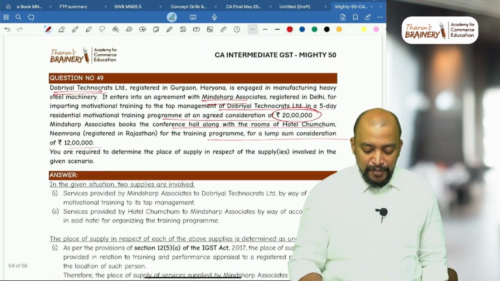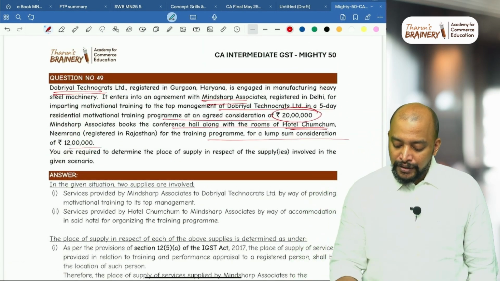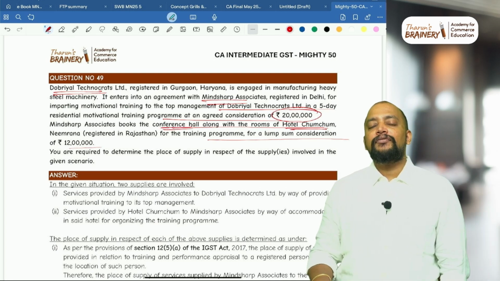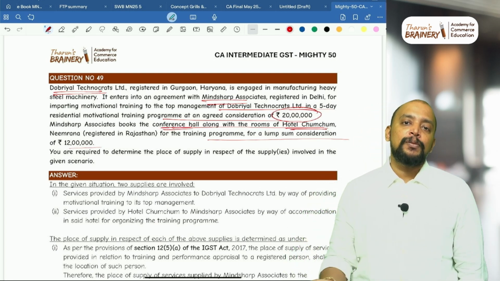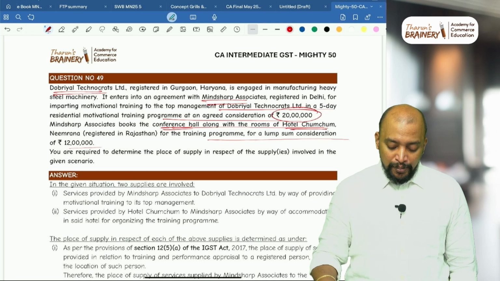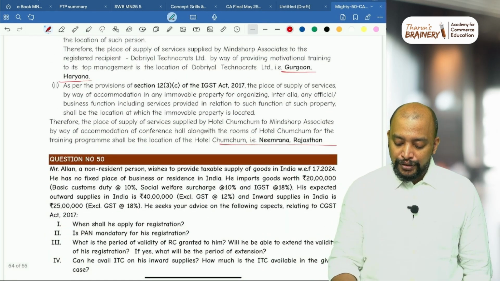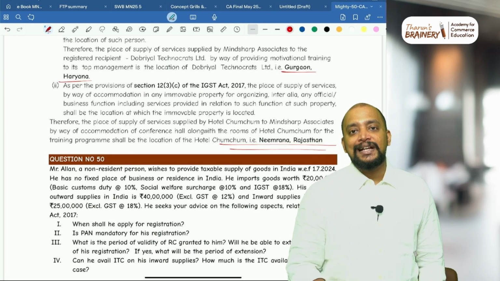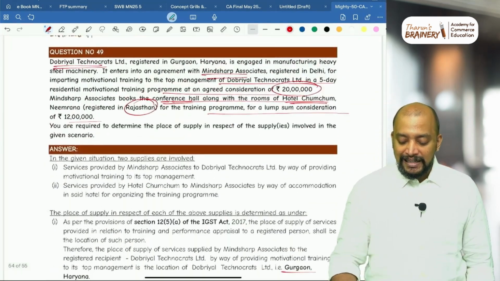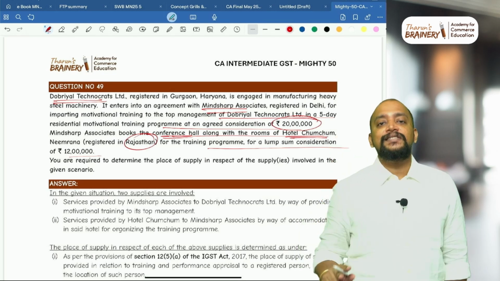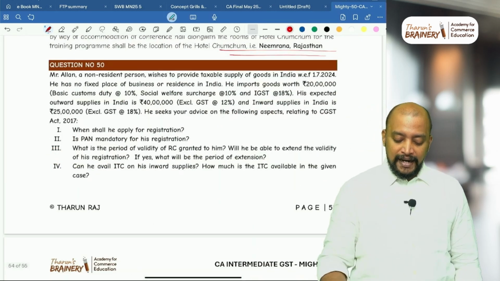Second one is between Hotel Chamcham and Mindsharp Associates, renting of conference hall. Renting of conference hall means service in relation to immobile property. Location of immobile property, where is the immobile property located? Rajasthan. So therefore that hotel's location, Rajasthan, will be taken as the place of supply. So like this, from the question you need to identify the transaction and determine what is the place of supply. Like this also you may get a question.